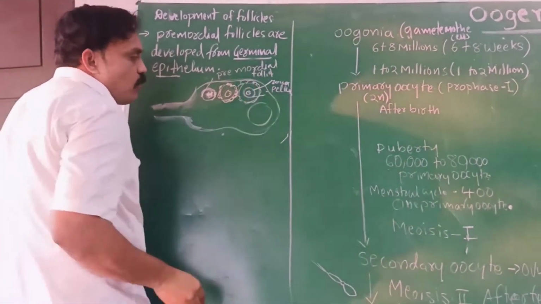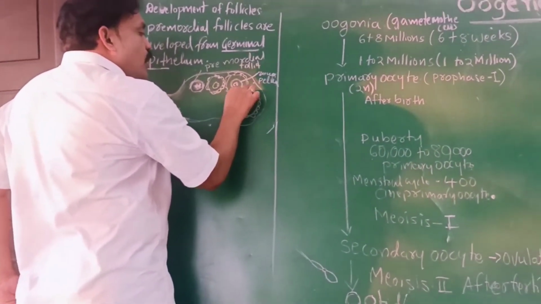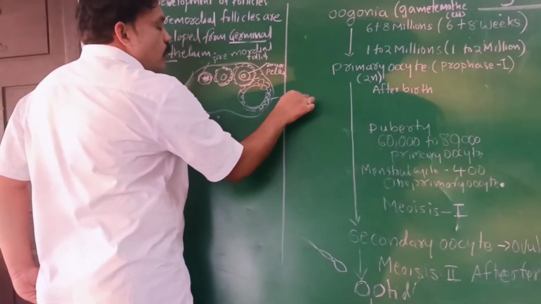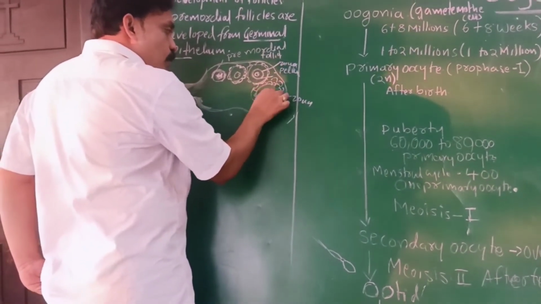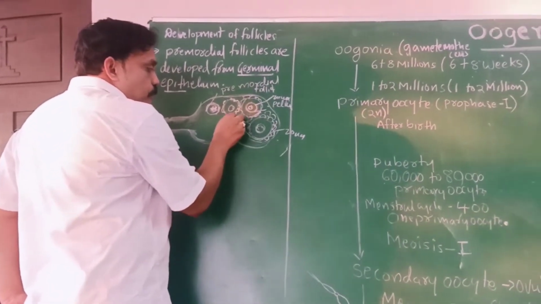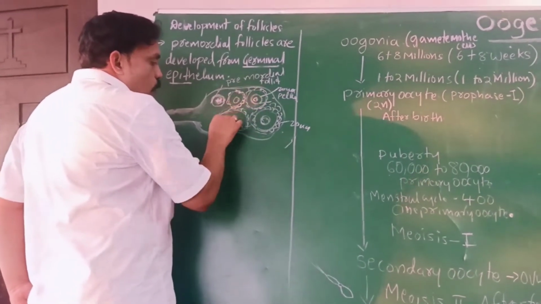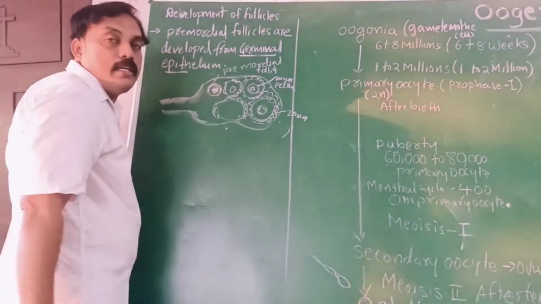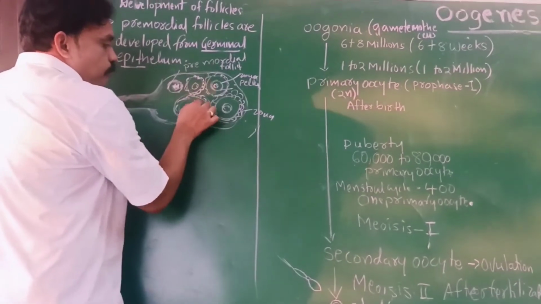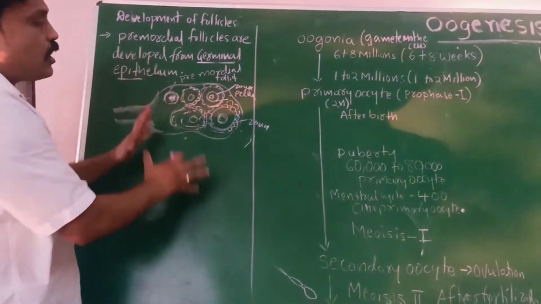One more layer is formed. After that we observe some more layers, that means the zona granulosa will develop, and after the zona granulosa develops, it changes into the Graafian follicle. Around the Graafian follicle we observe the internal theca, external theca, and also the antrum. Lots of changes occur in the ovary.